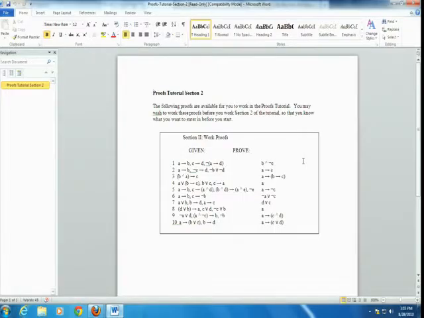I recommend, if you get stuck on a problem, to try proof by contradiction. I do recommend trying them direct, just because it's challenging and it's good for your brain. But if you have trouble, lots of students prefer proof by contradiction. And we'll tell you why in a little bit, but it's basically the way that computers do proofs, because they're pretty much guaranteed to work as long as the proof is provable.